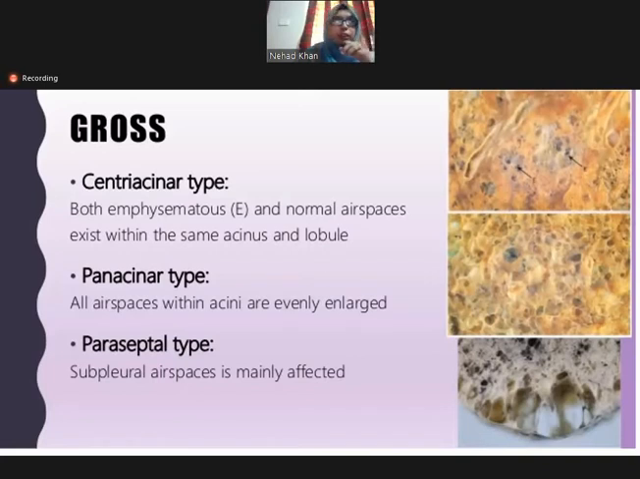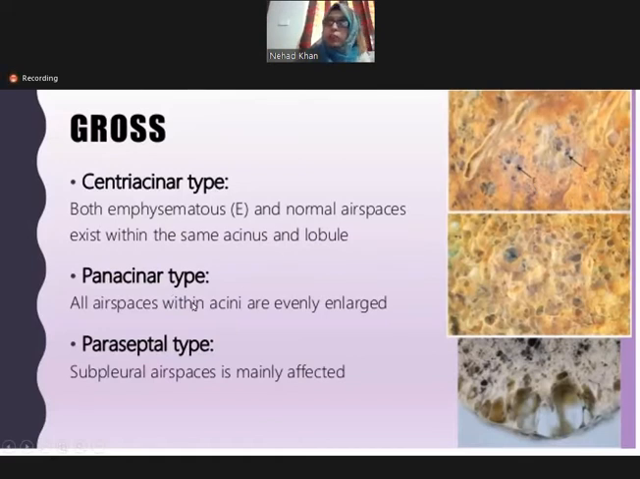So here is the gross picture of these three types. First, the top one is the centriacinar. What you find is the normal looking air spaces along with the dilated air spaces, the emphysematous air spaces. You find both of them in centriacinar because some are normal and some are emphysematous. Along with the pigmentation you find in the centriacinar emphysema. This is anthracosis, okay? Because most of the patients are cigarette smokers. That is why you find anthracotic pigmentation on the lung along with the dilated as well as the normal air spaces.